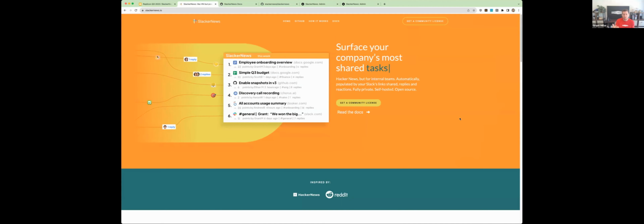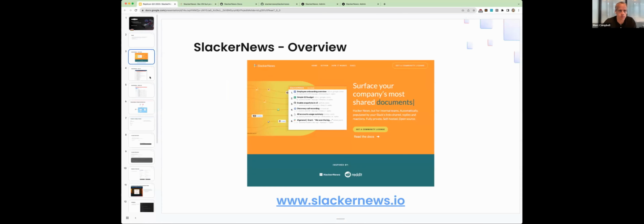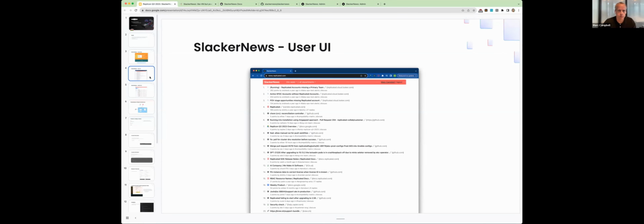This isn't something special. There is a little chance to upvote in the application, but it's just collecting the Slack links and using the activity in Slack to rank them. And the result, and this is a screenshot of the version that we run internally, is a page very heavily inspired by the look of Hacker News, and it just gives you, here's the top.